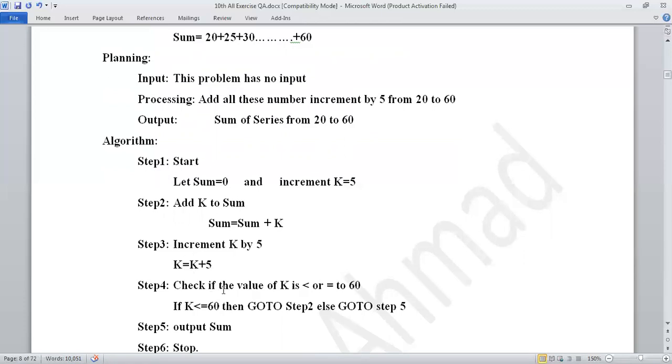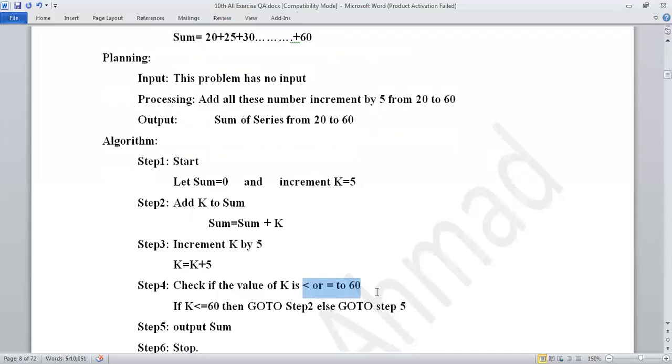Next step, check if the value of k is less than or equal to 60. Watch over here, the k value is 5 and the condition less than or equal to 60 is true. So if k is less than 60, then go to step 2. Then again it will come to step number 2. Then this process will go on and on until the condition is satisfied.